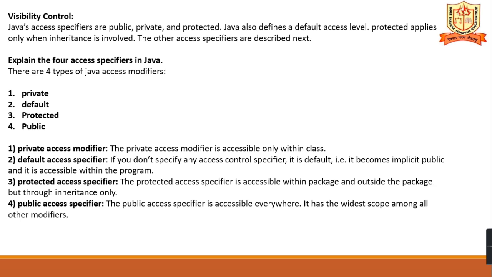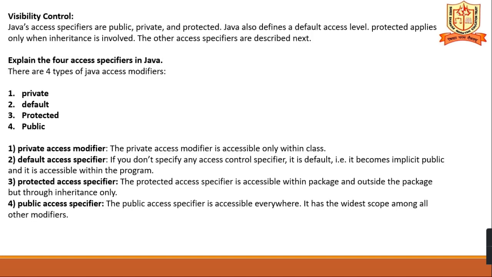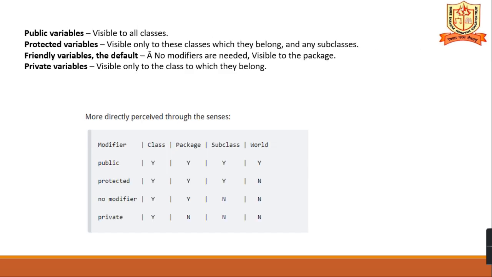Is it clear? Then the protected access specifier is accessible within a package and outside the package, but through inheritance only. That is, in the subclass and within a package. That is what protected means. And the public access specifier is accessible everywhere. It has the widest scope among all the modifiers.